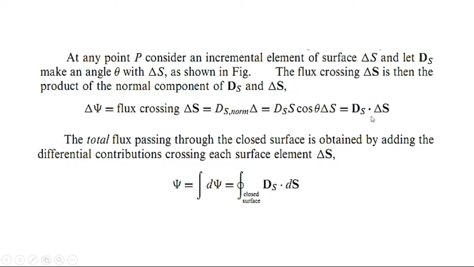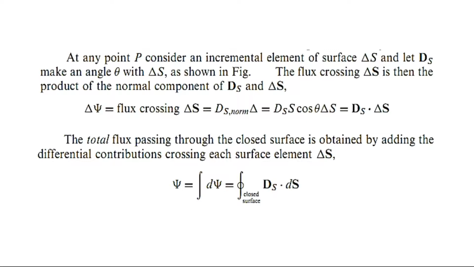So it will be equal to D_s dot delta S. This we have already discussed. So it means that there is a dot product between the electric flux density vector and the vector differential area. It means that maximum flux will be passing through this differential area if the electric flux density vector is normal to the area.